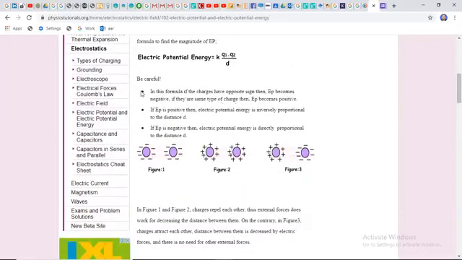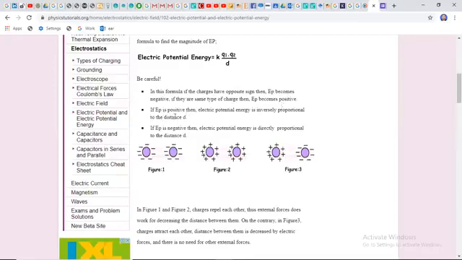So these are the other basic rules which we are going to discuss in this formula. If two charges are opposite in sign, that means they are unlike charges, the electric potential becomes negative. So for unlike charges, the value of it is negative. If they are the same type of charges, then the electric potential becomes positive. If they are the same type of charge, that means like charges, the electric potential is positive in nature.